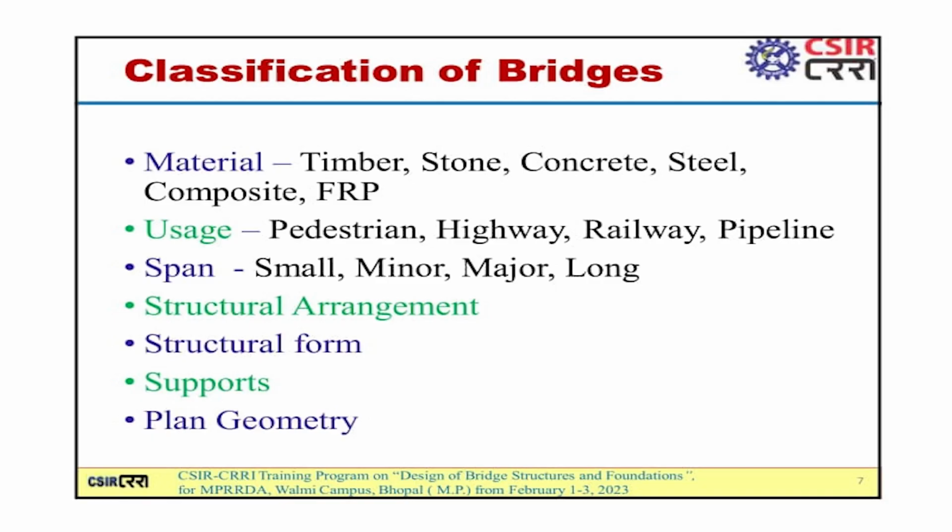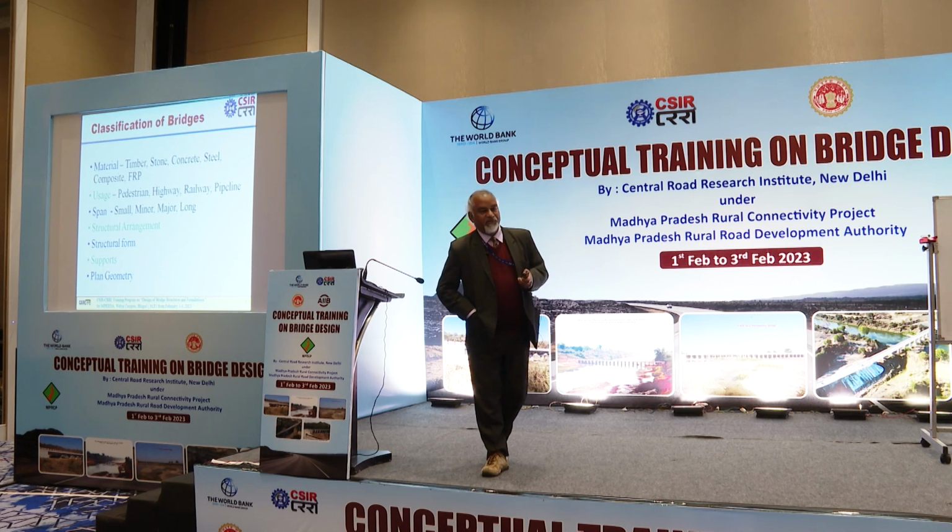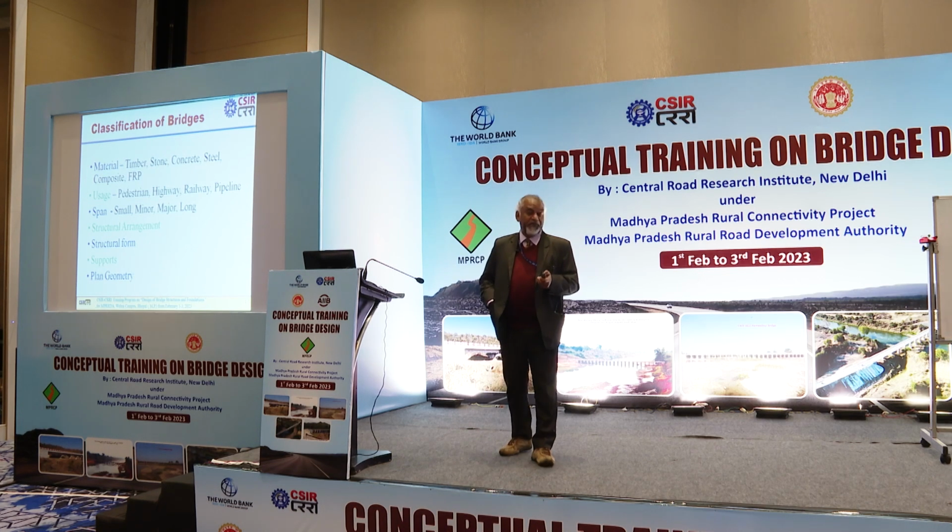Bridges can be classified based on materials, uses, span, structural element, structural forms, supports, and geometry of the bridge. By materials, it may be timber, stone, concrete, steel, composite, FRP. By uses, it may be pedestrian bridge, highway bridge, railway bridge, or carrying a pipeline. Span-wise: small bridge, minor bridge, major bridge, long bridges. You might be knowing the difference between all these. Depending on span, up to 6 meters it is a culvert, 6 to 60 meters is a minor bridge, and more than 60 meters long span is a major bridge.